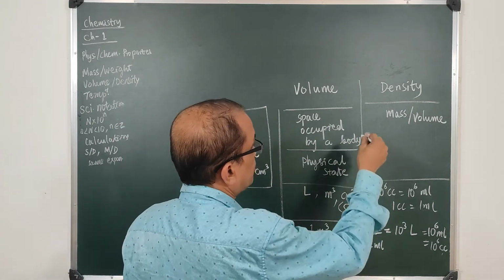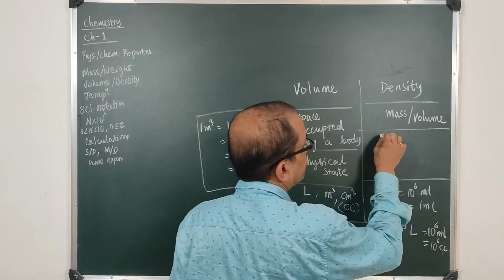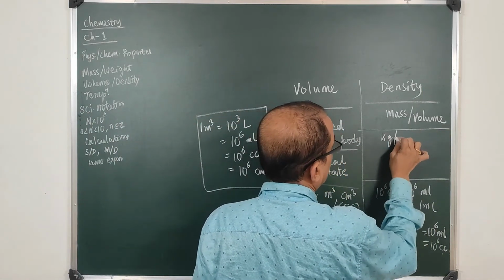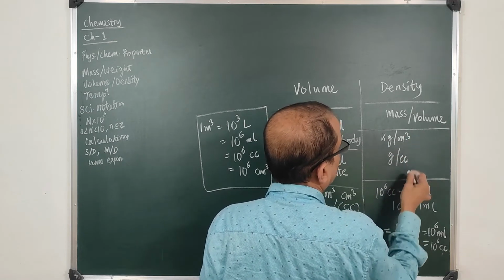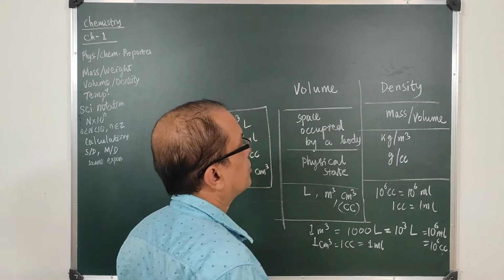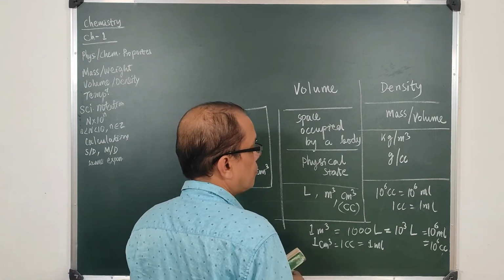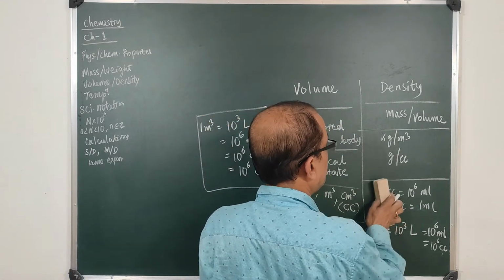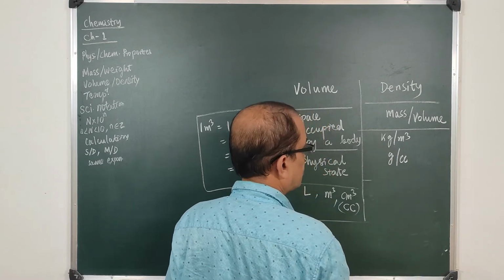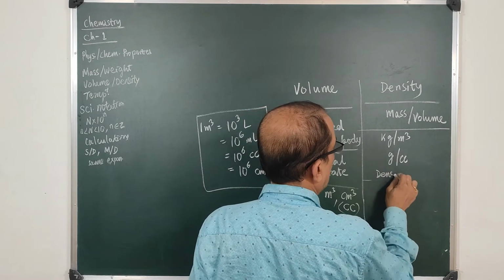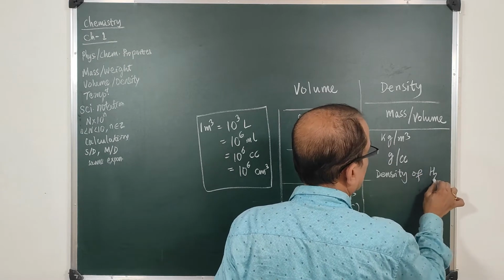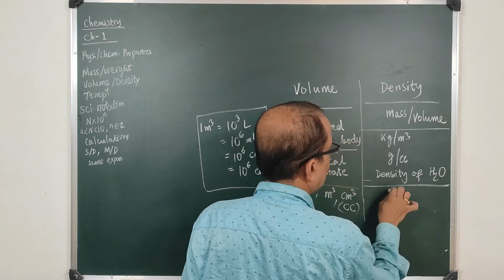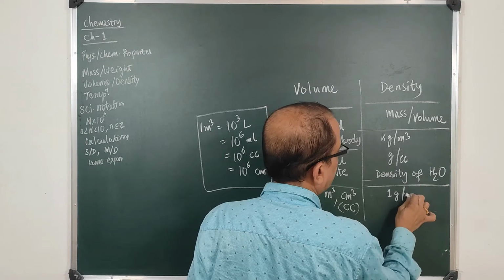While for density, the unit of density will be kg per meter cube or gram per cc, which is centimeter cube. For the example of density of water, how much is the density of water? Density of water is 1 gram per milliliter.